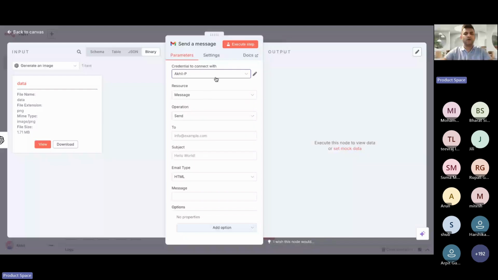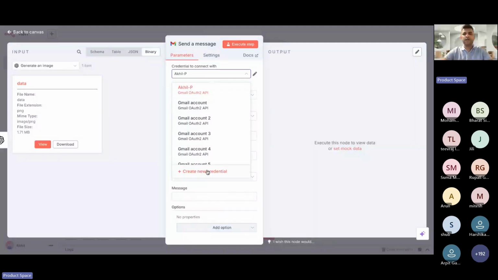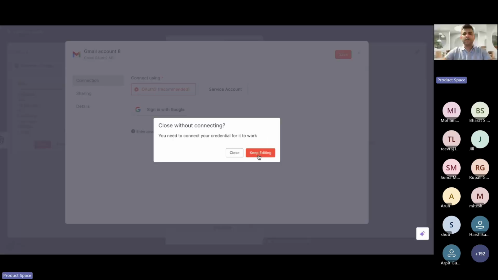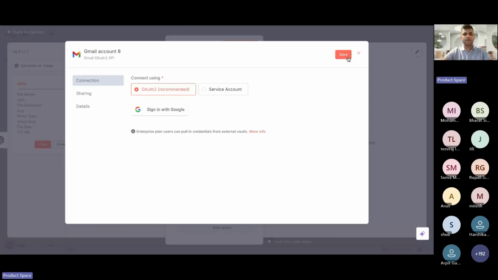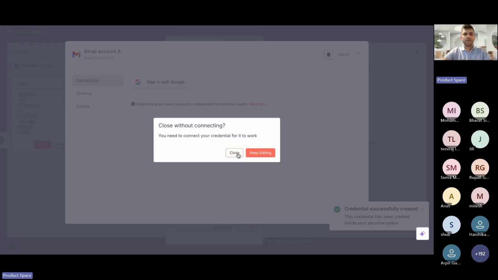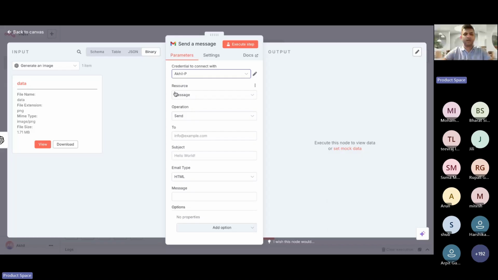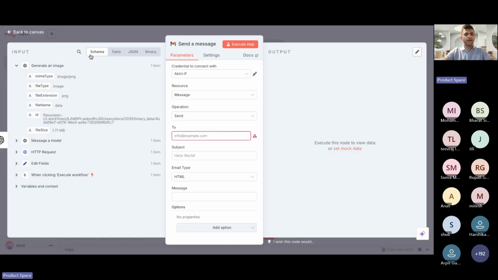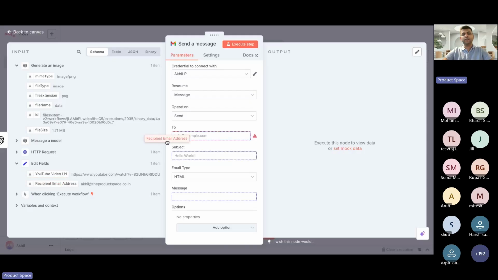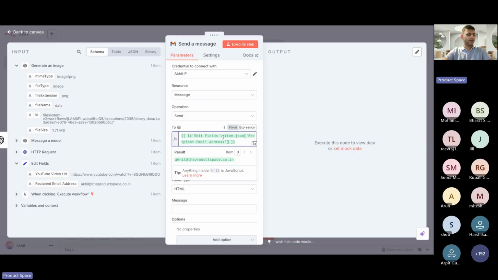If you don't have the same, create new credentials, go to this. This is something we have covered. I'll just close this and select my account. We want to send a message. Operation is send, and to whom we want to send? You can click on schema. You remember in the second node you've given your mail ID, so this is the mail ID I'm going to use to send to, so that I don't have to type it every time. Whatever is passed as an input is what we're going to use.